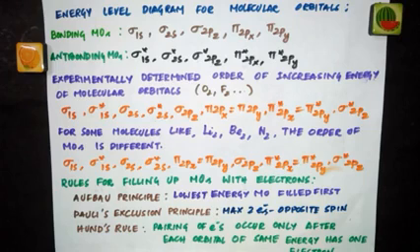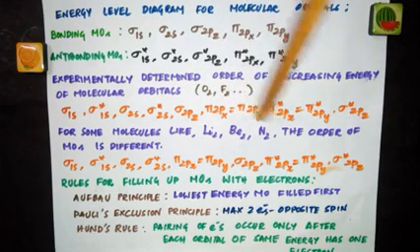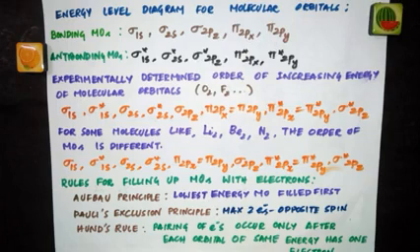However, experimental evidences for some diatomic molecules have shown that this sequence of energy level of molecular orbitals is not correct for all molecules. For example, second row elements which form diatomic molecules like Li2, Be2, B2, N2, it has been found that sigma 2pz is higher in energy than pi 2px and pi 2py.